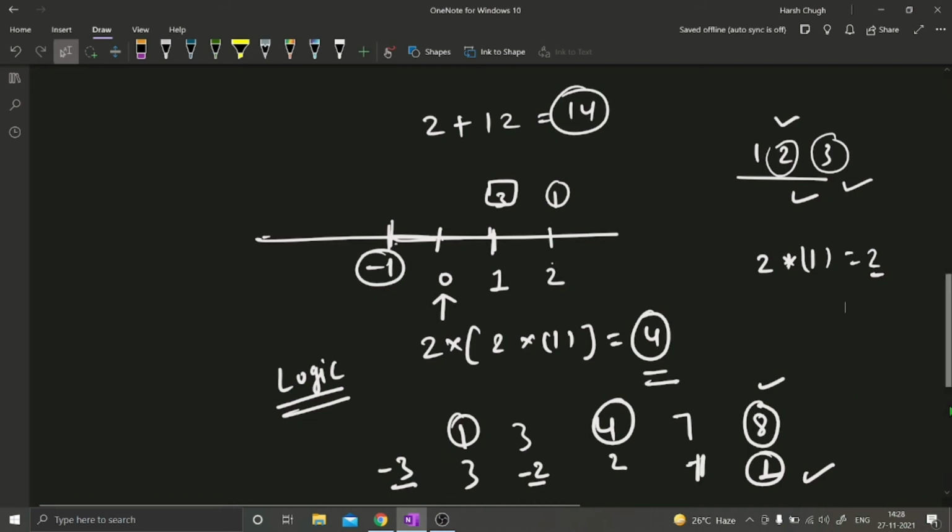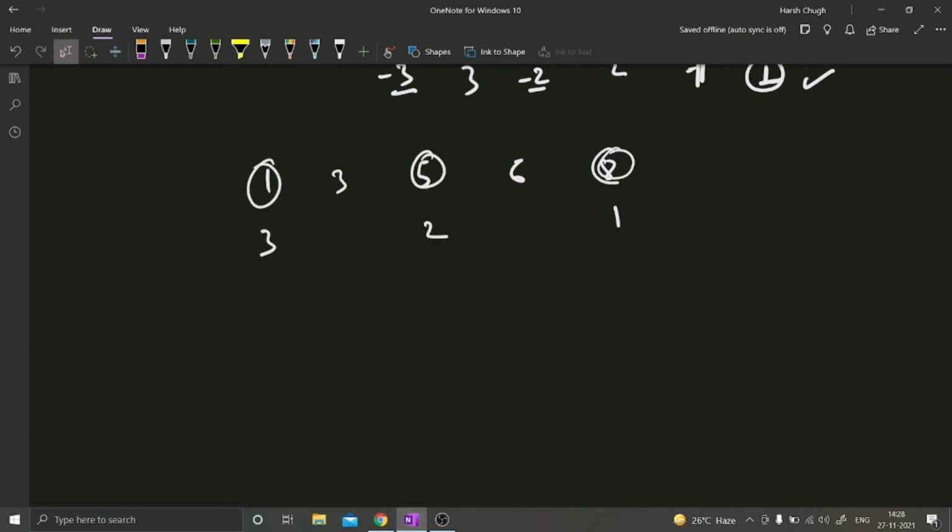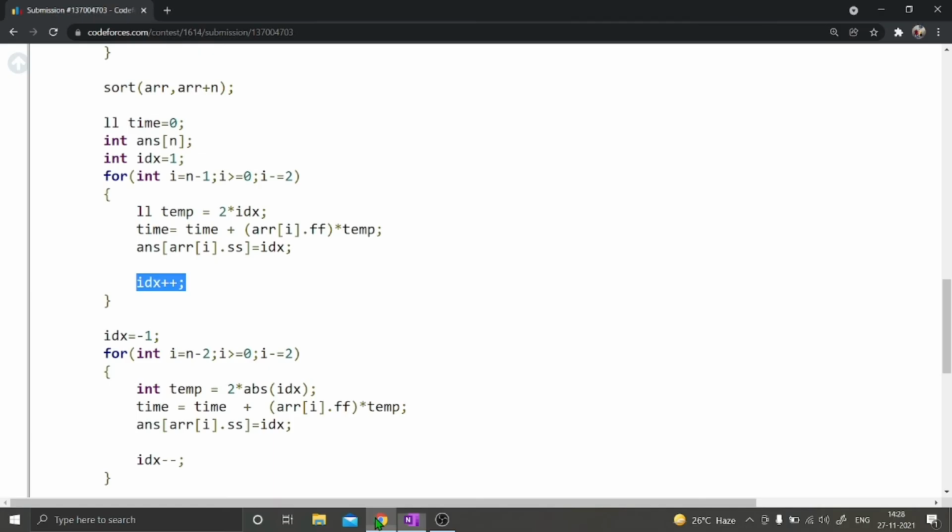So take that case only, like the array was, let's say, 1 3 5 6 8. So I have placed 8 at 1, then I have placed 5 at 2, now I have placed 1 at 3, like that. Now these elements are remaining, right? These elements are remaining. So for that I have written another loop.